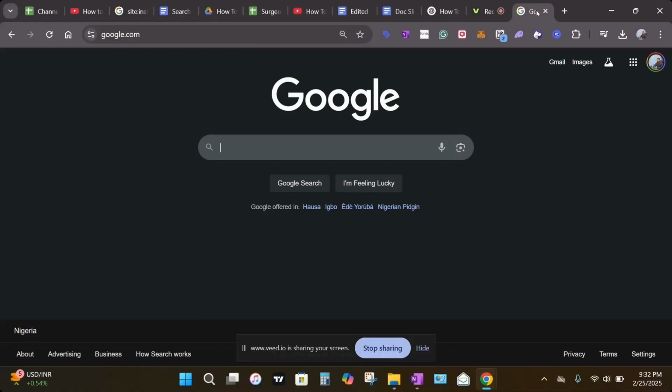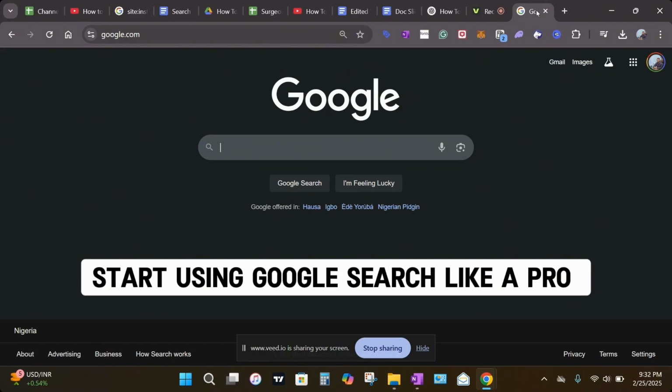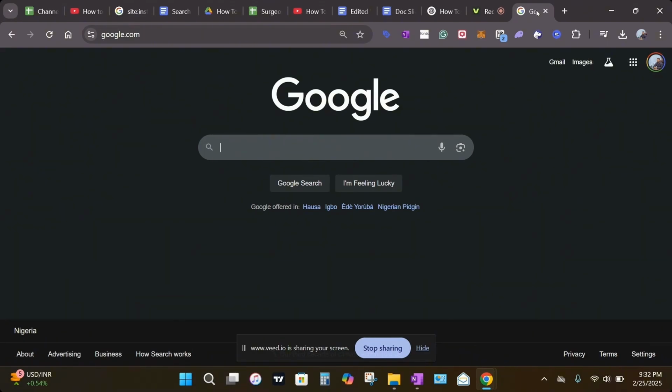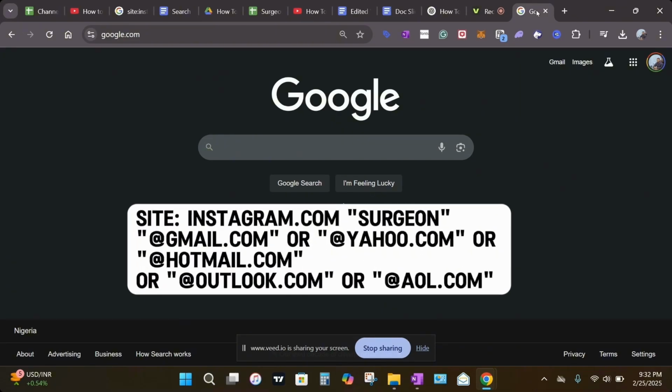it works. The first step to get these free unlimited leads is for us to start using Google Search like a pro by harnessing the real potential of the world's most powerful search engine. This is not like the basic search we've been doing. For example, what is the top rated movie on Netflix right now? No. But seriously, here's our powerful search prompt. Don't worry, I will add them to the description of this video so you don't miss it.